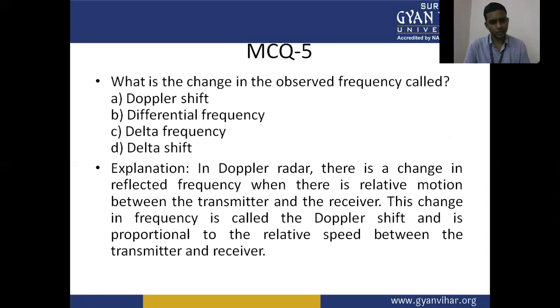D, delta shift. In the Doppler radar, there is a change in the reflected frequency when there is a relative motion between the transmitter and the receiver. This change in the frequency is called the Doppler shift and is proportional to the relative speed between the transmitter and the receiver.